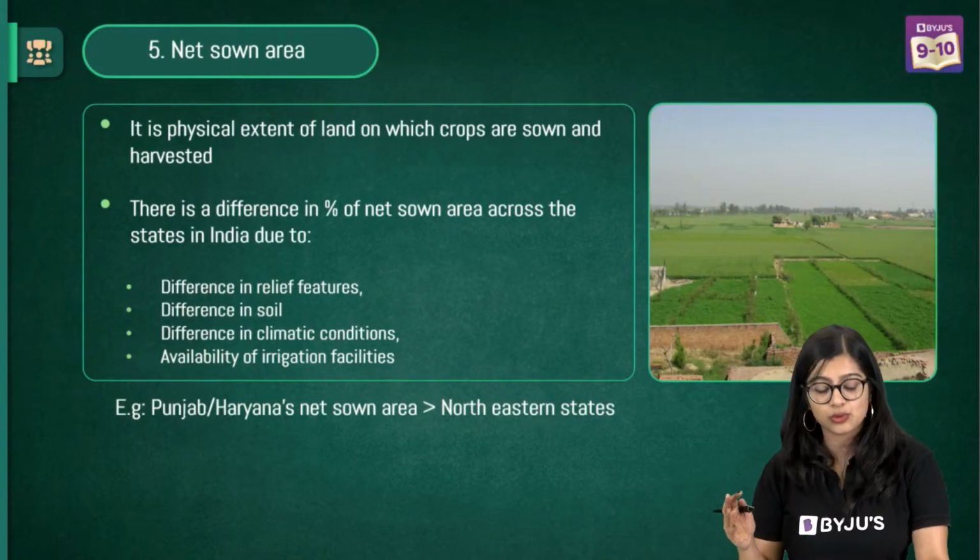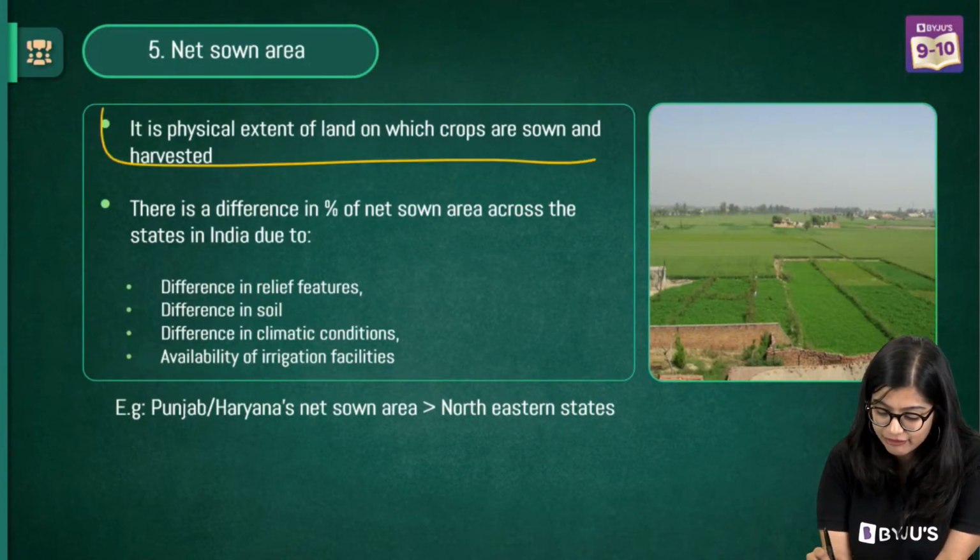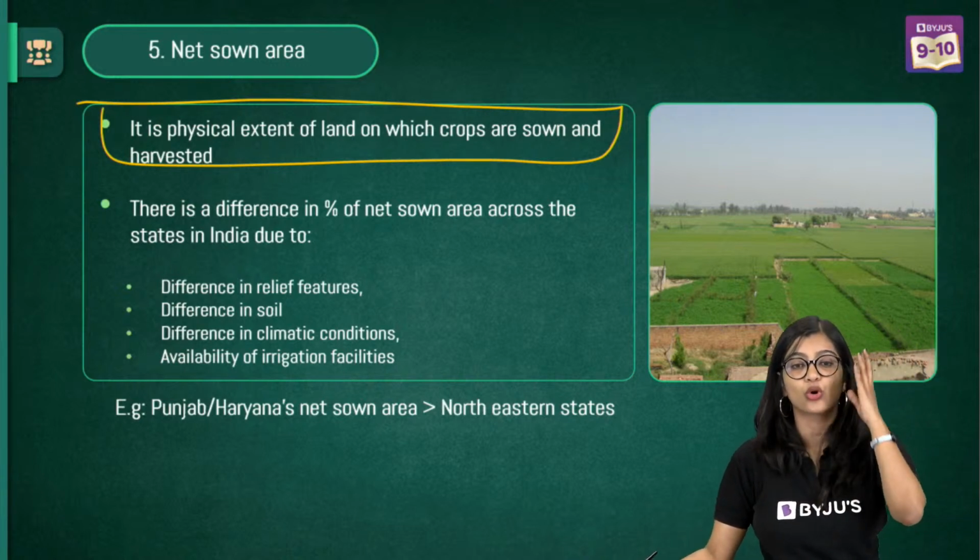And last but not the least, we have net sown area, which is basically the physical extent up to which you grow crops.